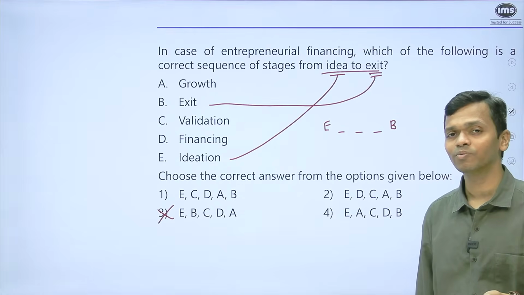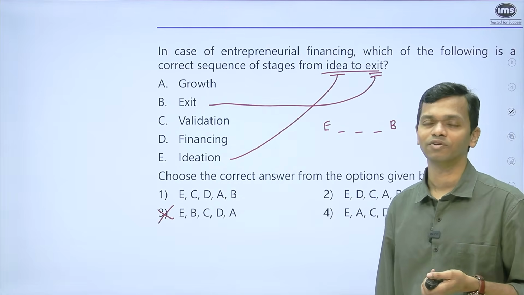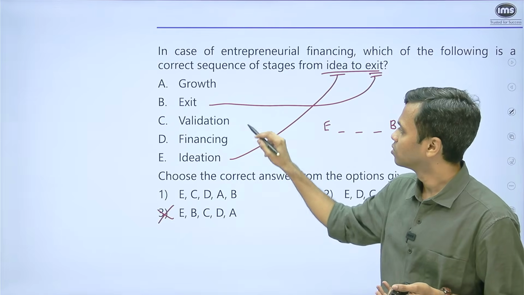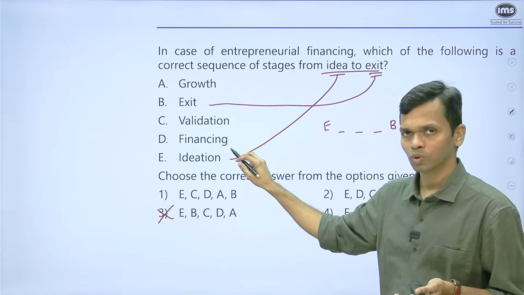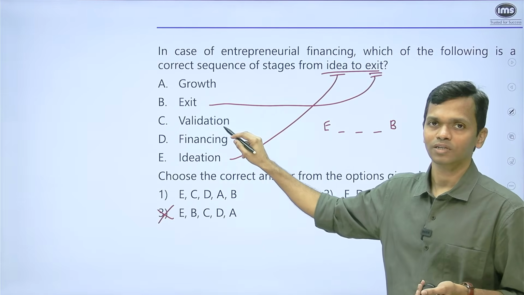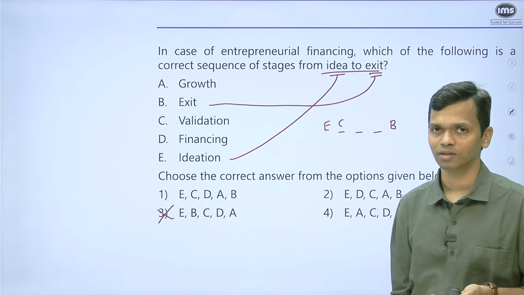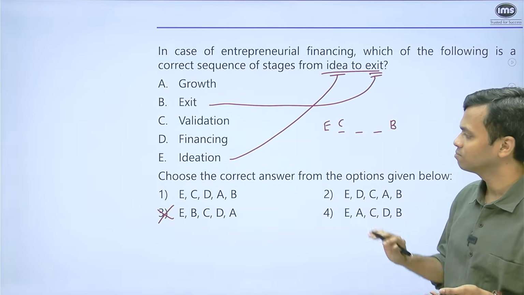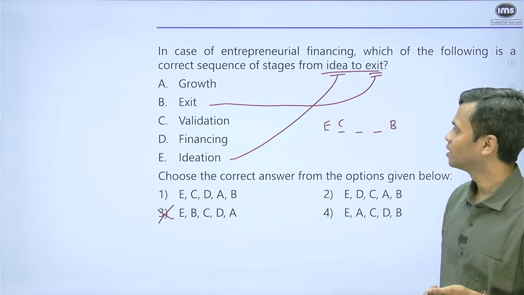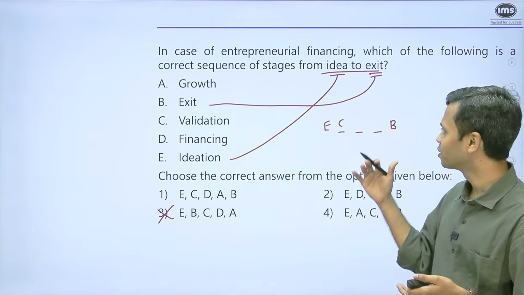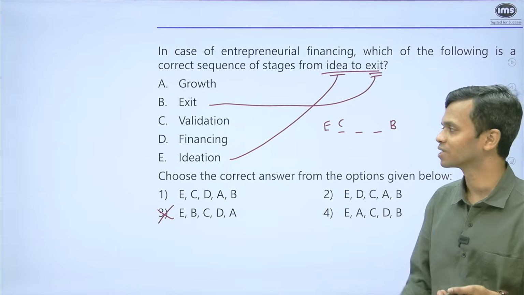Now, if I have come up with a lot of ideas, what is the next thing that I will do logically? Will I suddenly jump to growth? No. Will I suddenly jump to financing? No. But I will validate those ideas. So, I may have a lot of great ideas, but some of them might be completely impractical. So, that is why EC is a good thing, right? It's almost like solving a parajumble question. We are trying to figure out what comes before something.